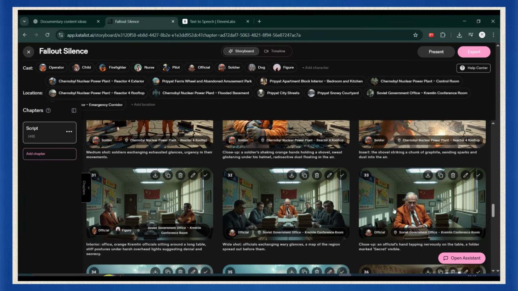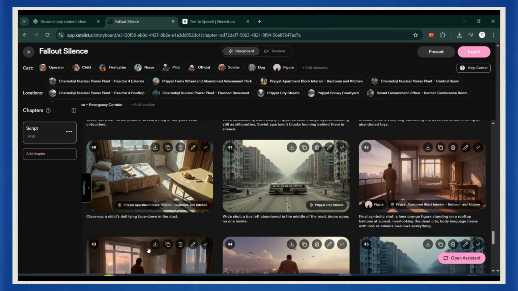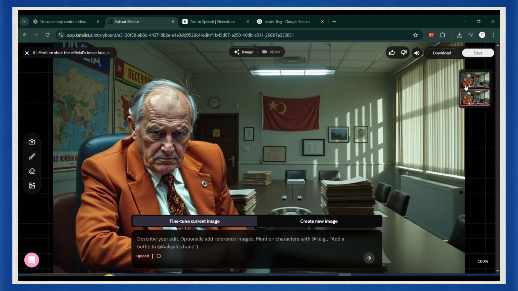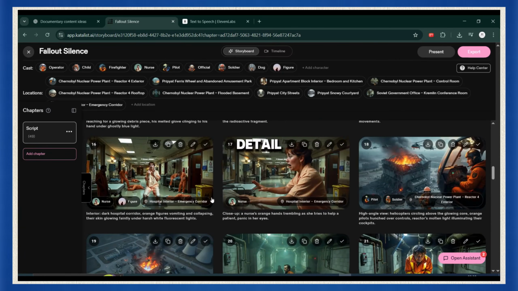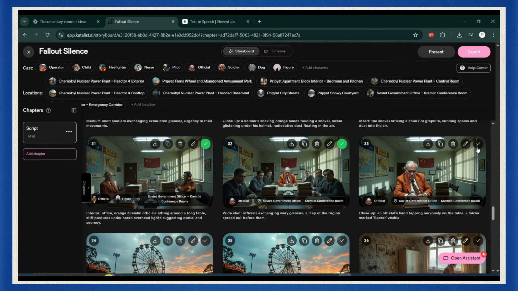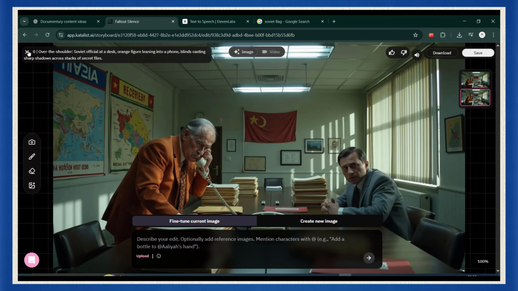And if something feels a little off, no problem. You can edit individual images with simple text instructions, and the AI will fix it in seconds. Let's say the AI gave you an image that doesn't quite fit, like the wrong flag or an off detail. No worries. Just select the images and tell the AI assistant what you want fixed. Something like, replace the background flag with a Soviet flag, hit enter, and within seconds you'll have the corrected image. It's honestly like having a designer on standby 24/7.